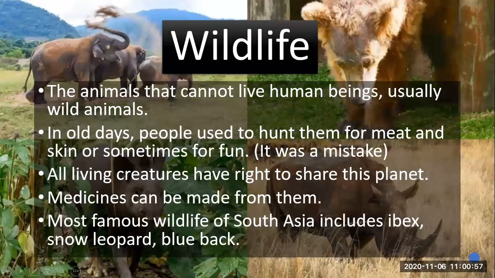Now here comes wildlife. After learning livestock, poultry, fisheries, we learnt about wildlife, that indicates wild animals, of course. Okay, the animals that cannot usually live with human beings are called wild animals. In old days, people used to hunt them for meat and skin, or sometimes for fun. It was a mistake. As I told you in the class, people used to hunt them for their skin and their meat.